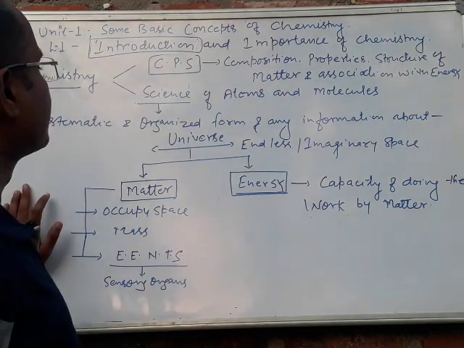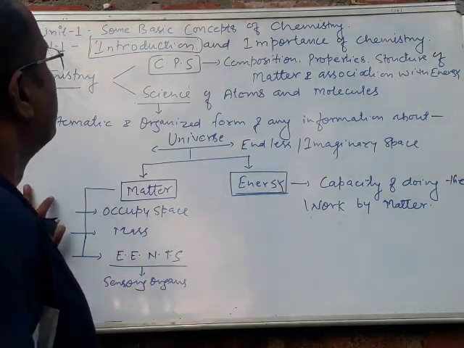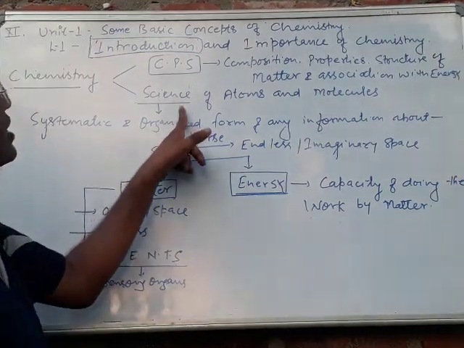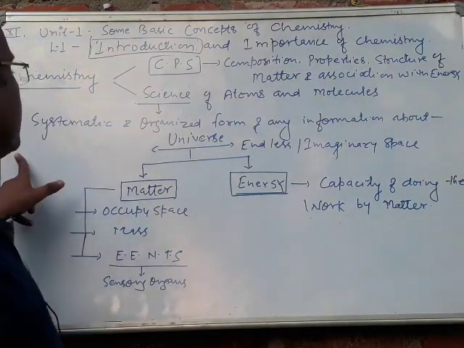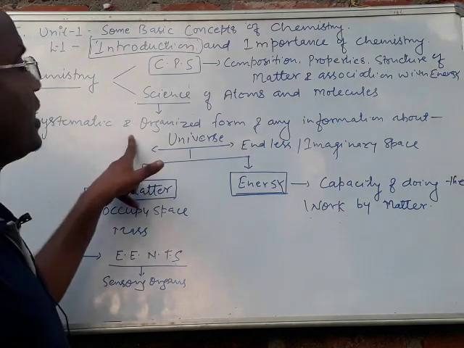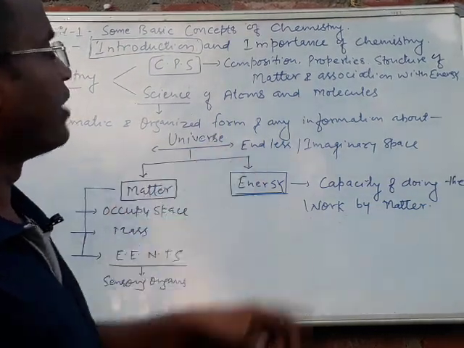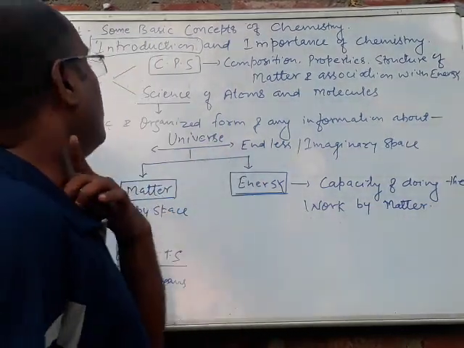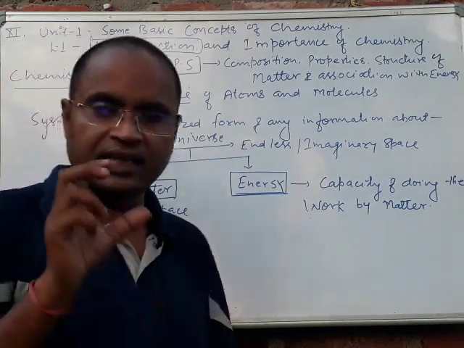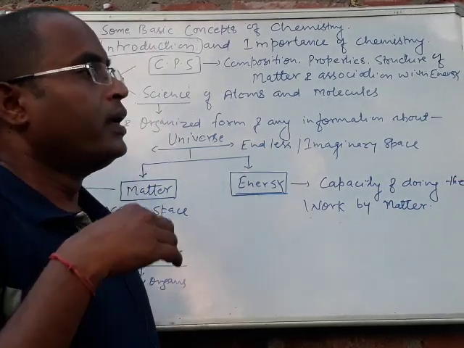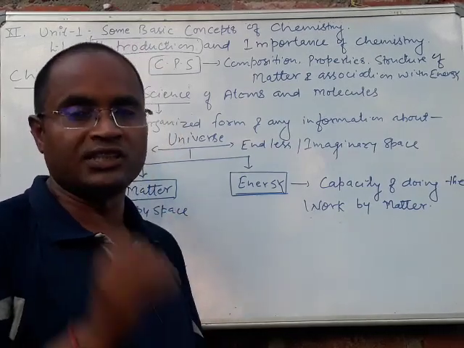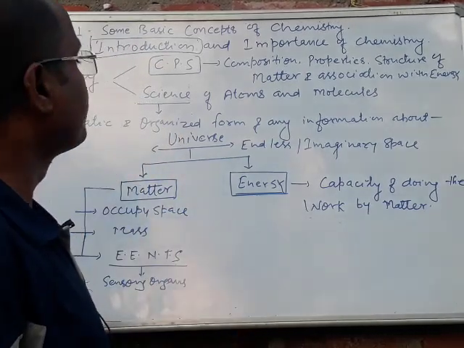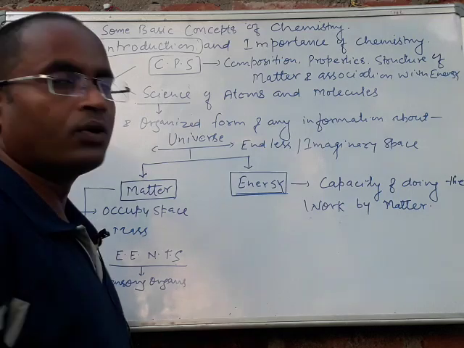Now in the introductory part of this lecture, we'll discuss what science is. Science is just nothing but, already we have studied this, the systematic as well as organized form of any information about the universe. यदि यूनिवर्स के बारे में यदि हम कोई भी इंफॉर्मेशन सिस्टमैटिक एज वेल एज ऑर्गेनाइज्ड फॉर्म में स्टडी करें, so that is called science.